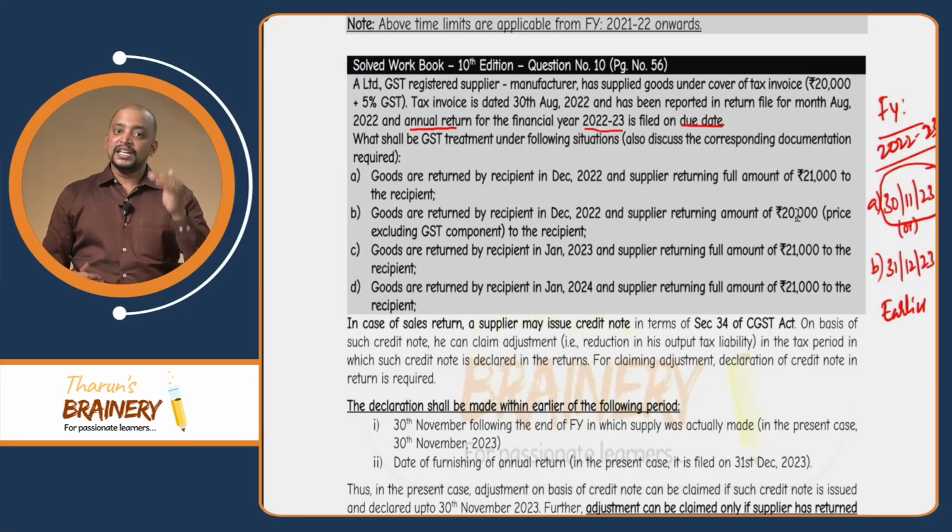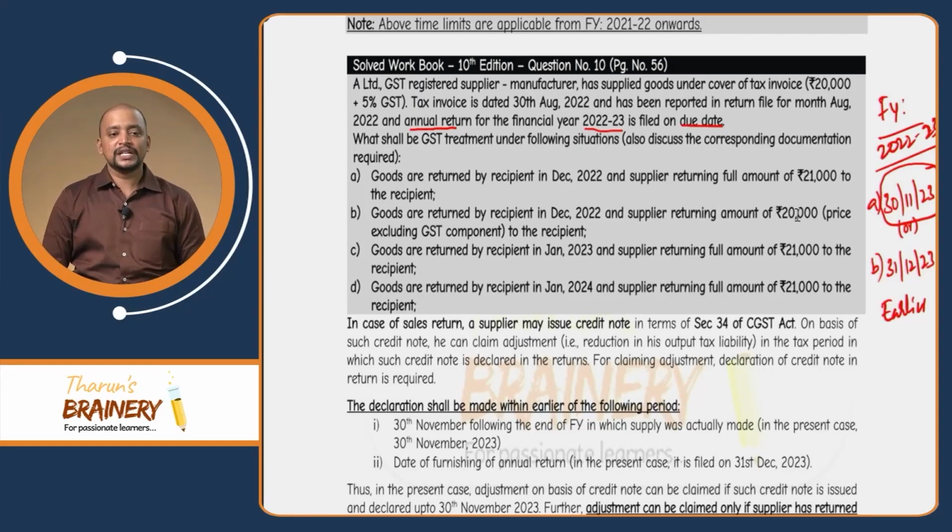because of it there is no reduction in liability. Even though the date is within the time limit, and even though a credit note can be issued, it is not under 34, which means it cannot be reported in GSTR 1 of December 2022, and consequently there is no reduction in liability possible.